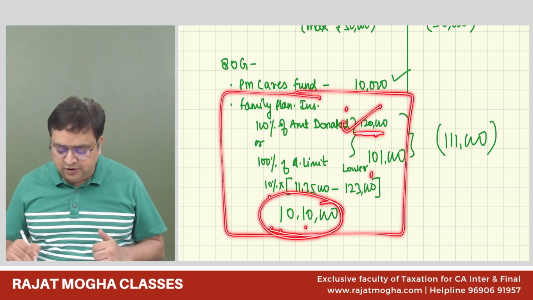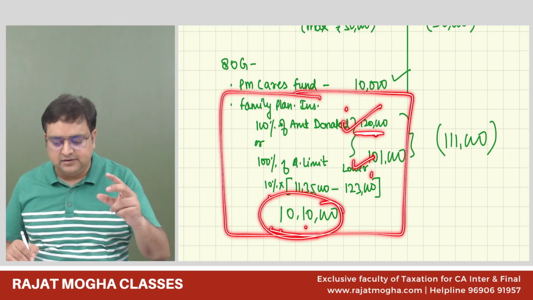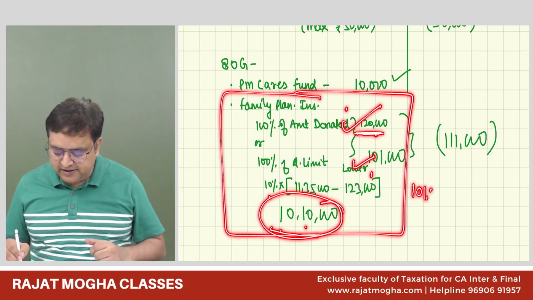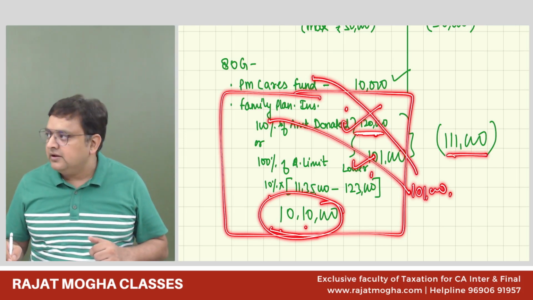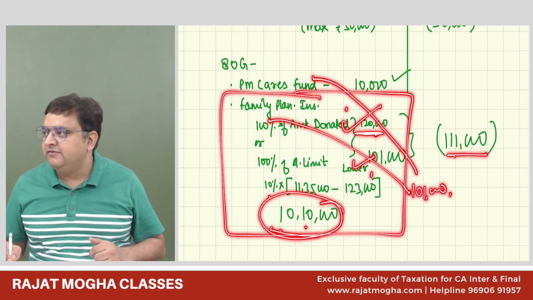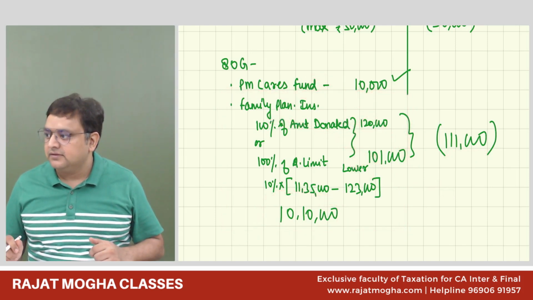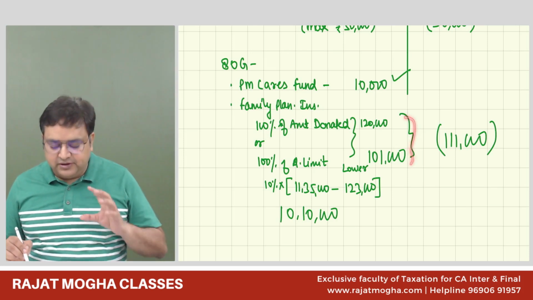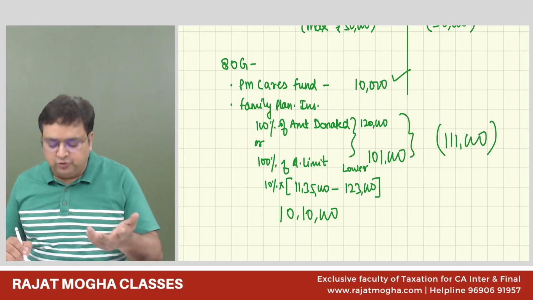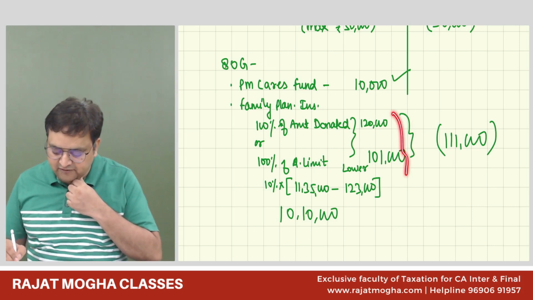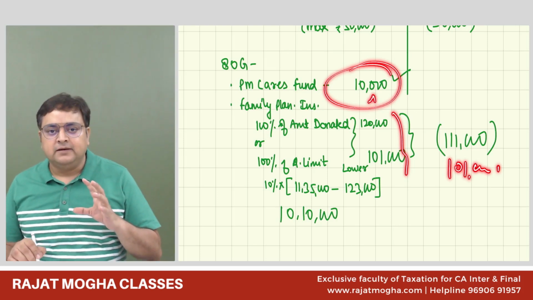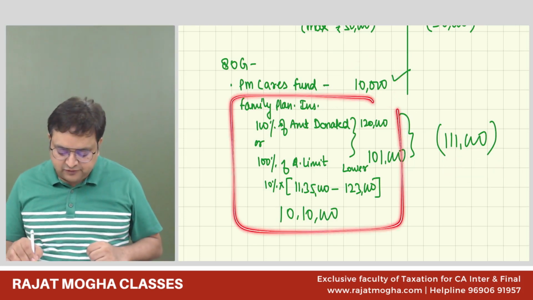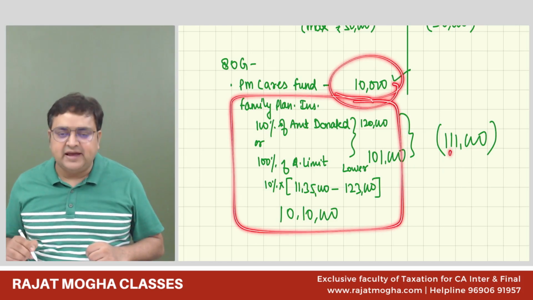So 1,20,000 or 1,01,000, whichever is lower, it is 1,01,000. For family planning, we'll get 1,01,000. For PM Cares Fund, we will get 10,000. So it is total 1,11,000. Please don't make a mistake. In fact, I was about to make a mistake. I was just writing 1,01,000, then I realized there was PM Cares Fund also. So this is just for the third quadrant, and we have the first box also. So it is 1,11,000.